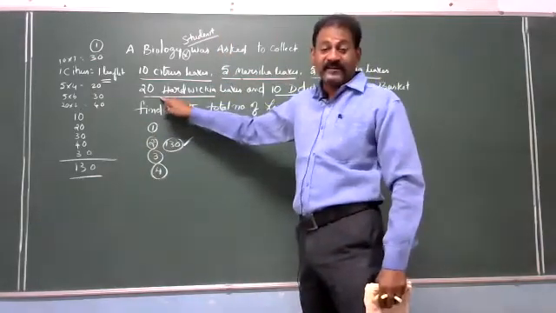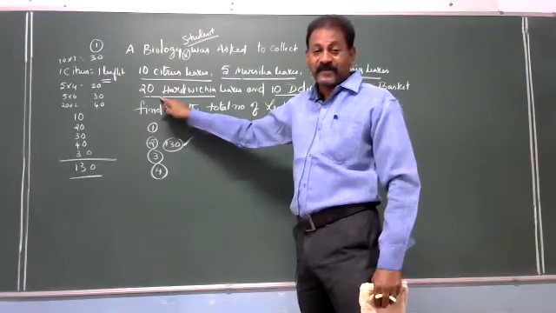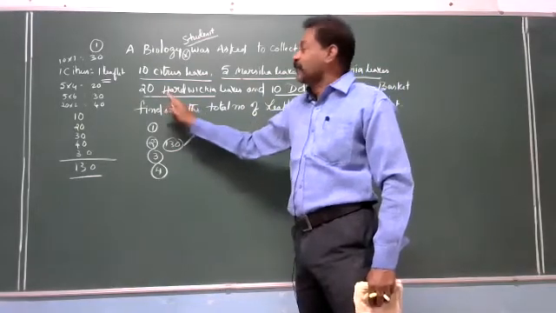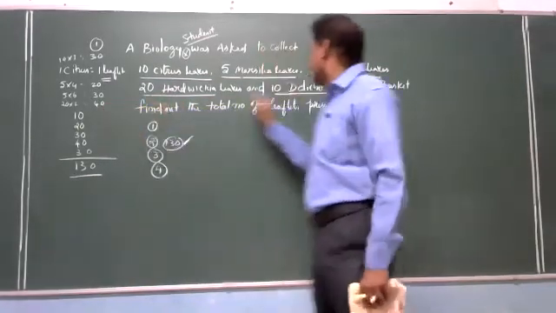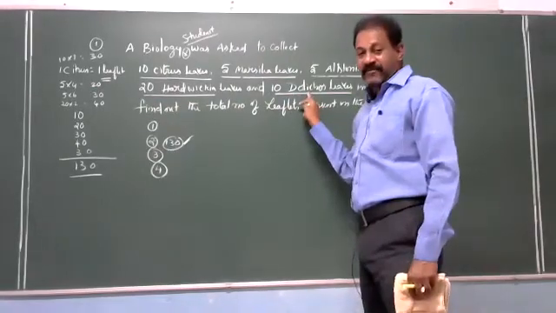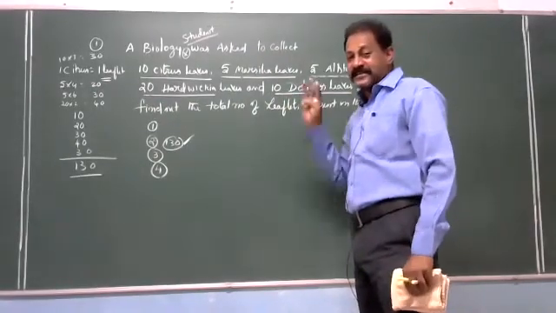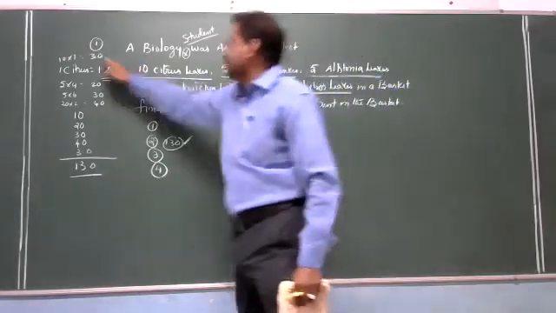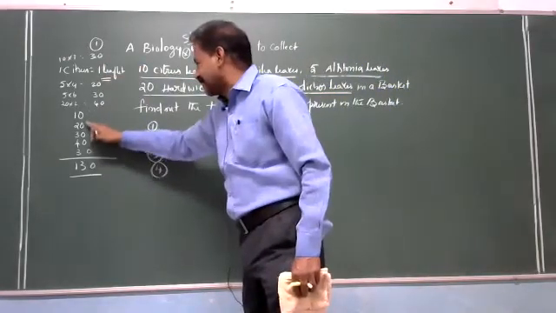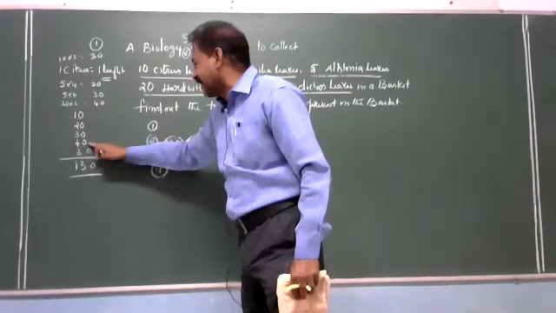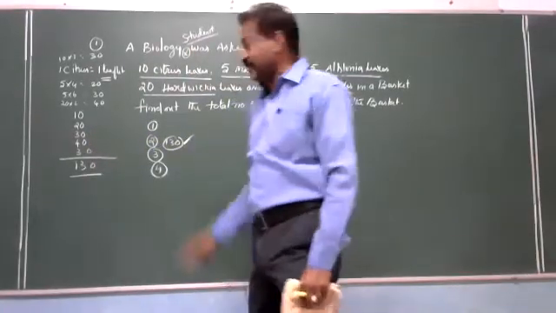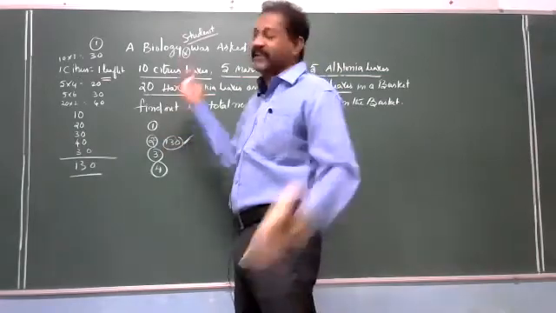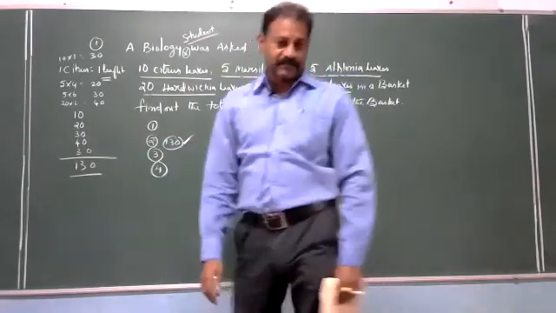Hardwickia is a bifoliate compound leaf. Bifoliate means 2 leaflets. 20 into 2, 40. And finally 10 Dolichos leaves. Each Dolichos is trifoliate, 3. 10 into 3, 30. So total 30 plus 30, 60, 130 leaflets. Wherever 130 is there, that will be the correct answer.